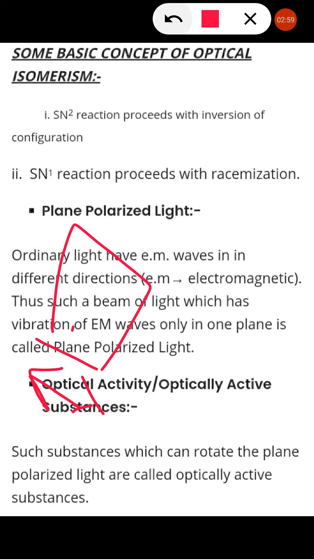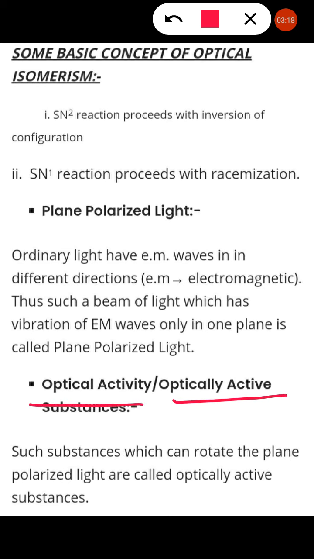Now it is very clear: when ordinary light is passed through a Nicol prism, all light is absorbed and emitted in one plane, that is said to be plane polarized light. Now if this plane polarized light is passed through an optically active substance, what does optically active mean?